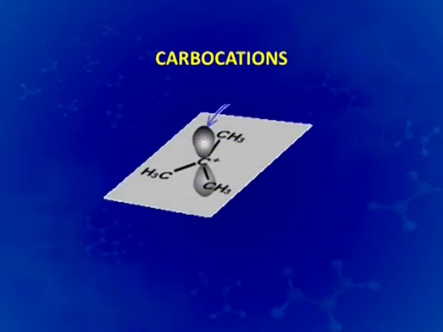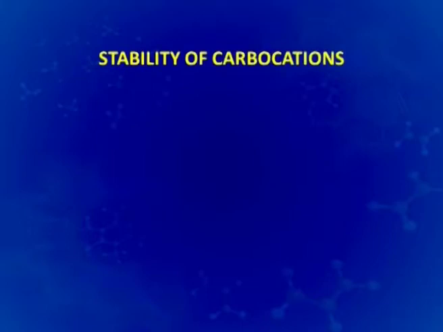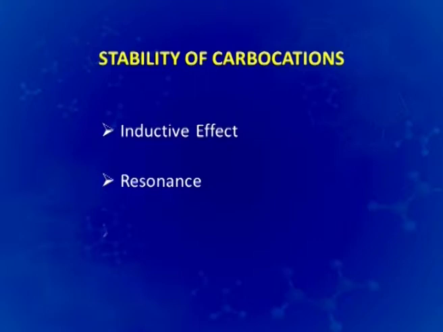If we look into the structure of carbocations, we will find that there are three R groups attached to the positively charged carbon. It has sp2 hybridization and therefore has a planar geometry. It is very important to talk about the stability of carbocations because the ease of formation of product will depend upon how stable the carbocation is, and the stability of carbocations is again decided by a number of factors which include the inductive effect, the resonance and the hyperconjugation.